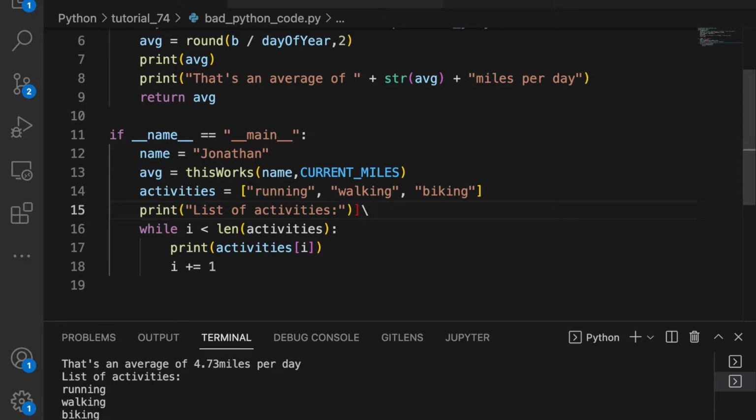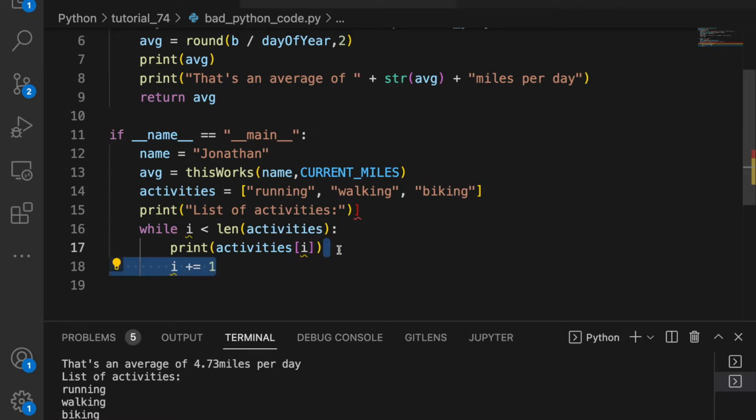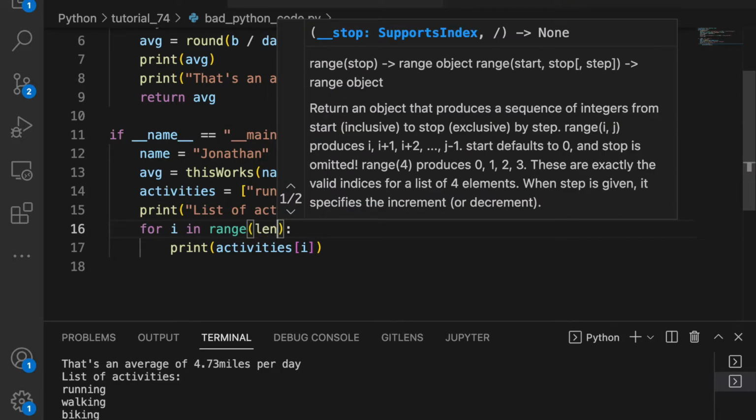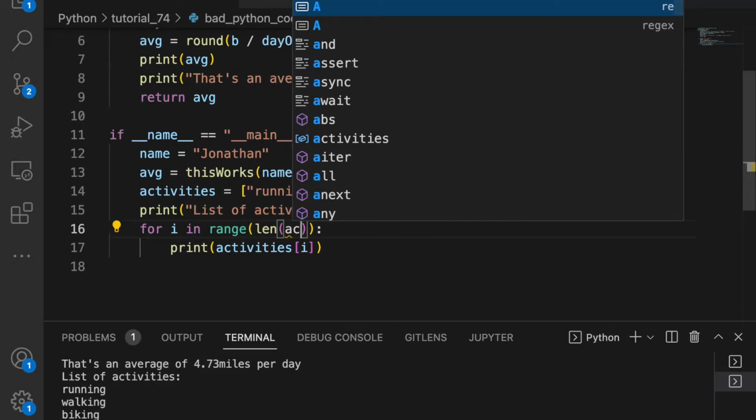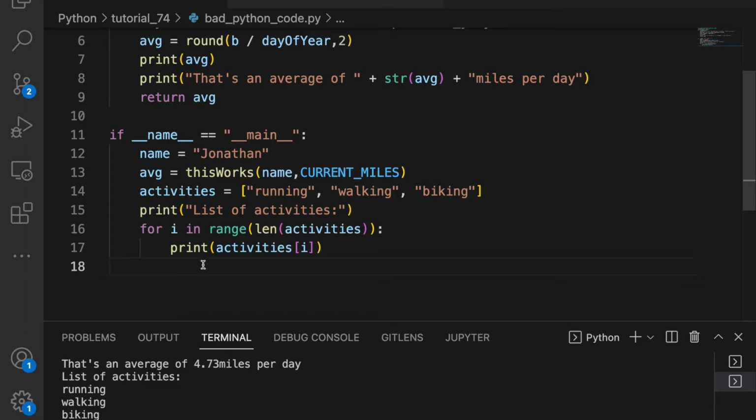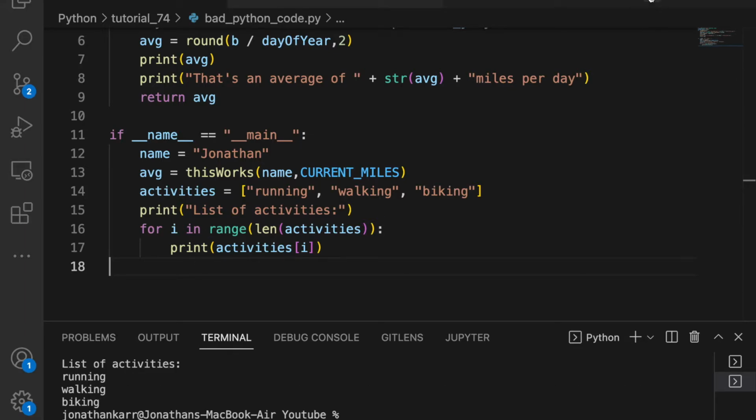The first thing I'll do is make this a for loop. And I'll say for i in range and then the length of activities. This reduces the number of lines of code from 4 to 2 and still outputs running, walking, and biking. And this is a lot simpler, however you still have range, length, and the number of indices, so this still isn't Pythonic looping.